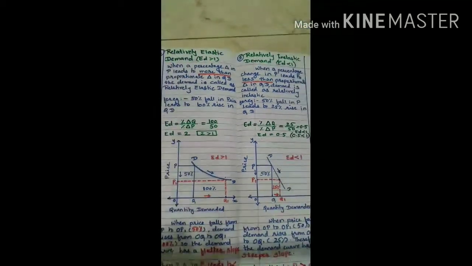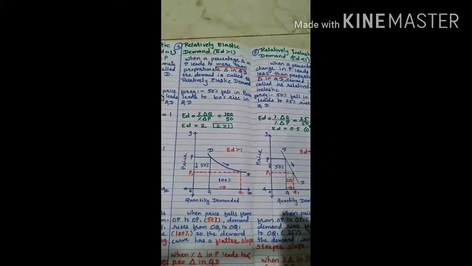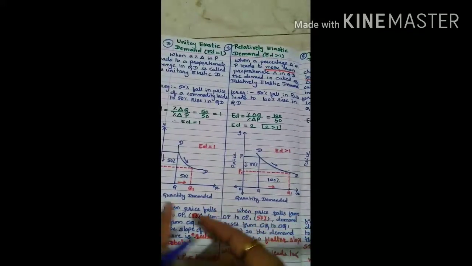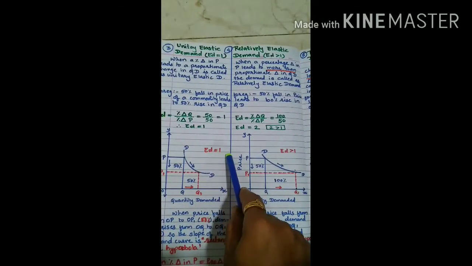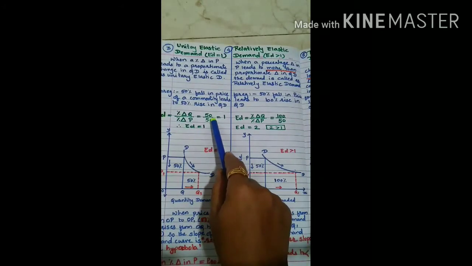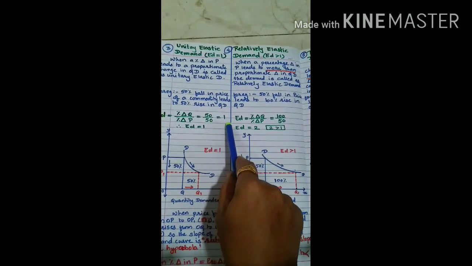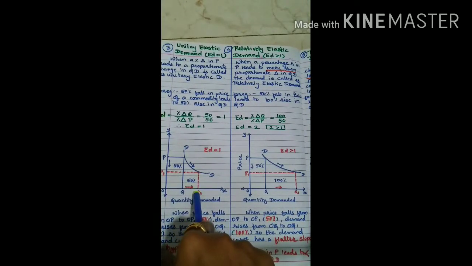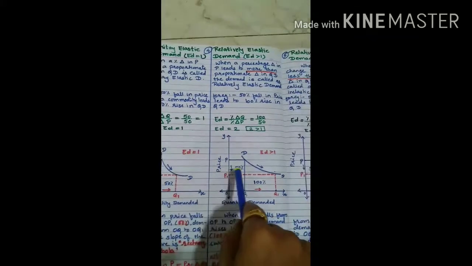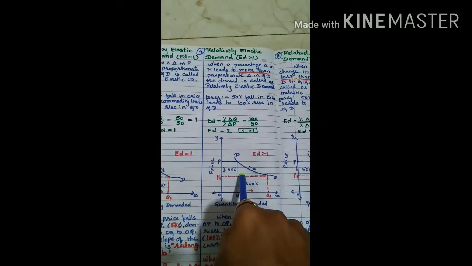So let us see all the three which we have learned. First is unitary elastic. In case of unitary elastic, the value is ED equal to 1, because 50% divided by 50% we get answer 1. Here this red dotted line shows change in price and change in quantity demanded. Next is relatively elastic demand curve.